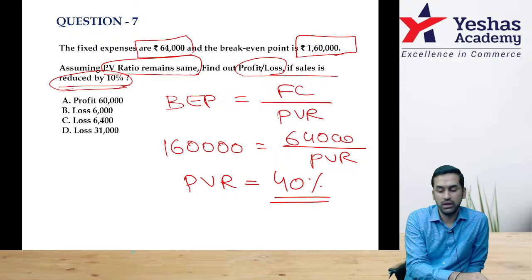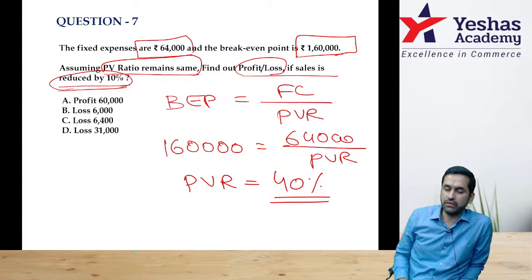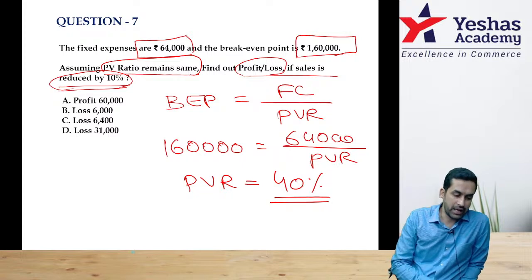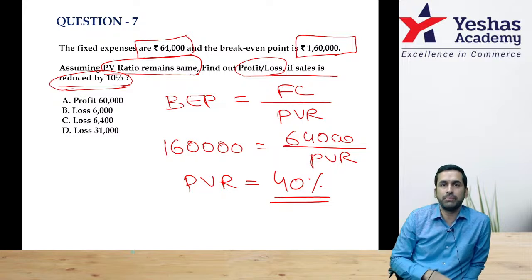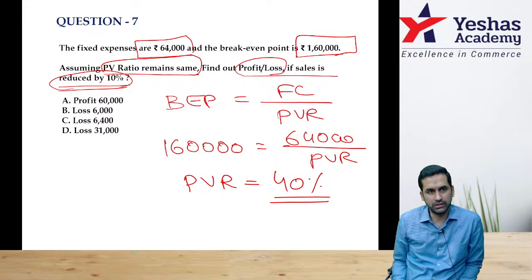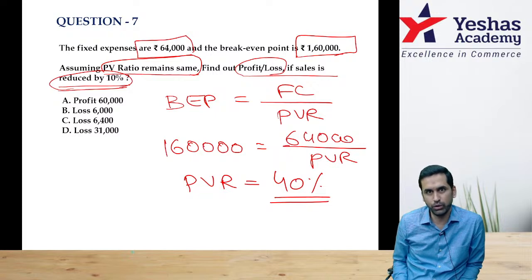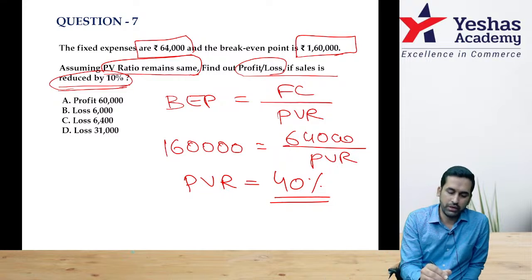First of all, I should have loss. Why loss? Because break even itself is 1,60,000 and they are saying your sales will be 10% less than BEP. If I am less than BEP, I should be in loss. How can I be in profit? I hope you are understanding. If my sales are below BEP, I will be in loss only. Correct, sir. Now what happens?